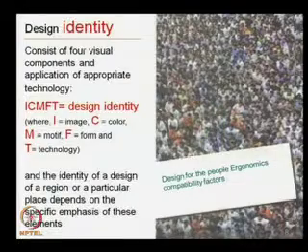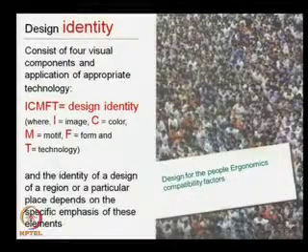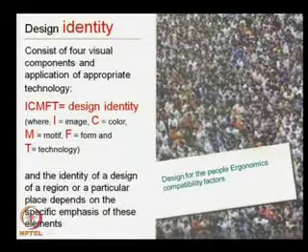The 4 components and technology, it can be said that ICMFT equals design identity, where I is image, C is color, single color or shades or multicolors, motifs and form, F is the form and T is technology.